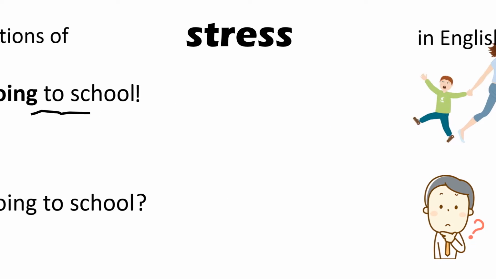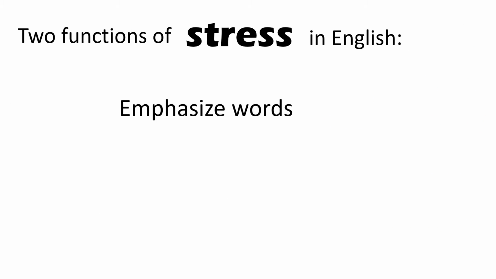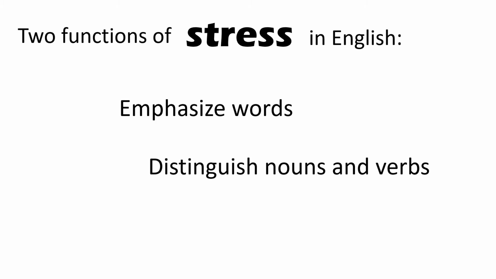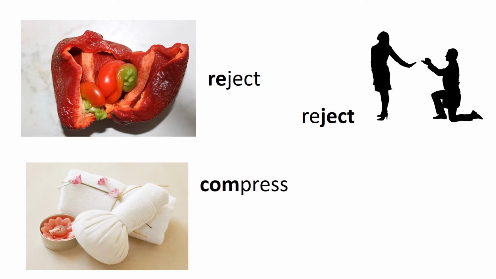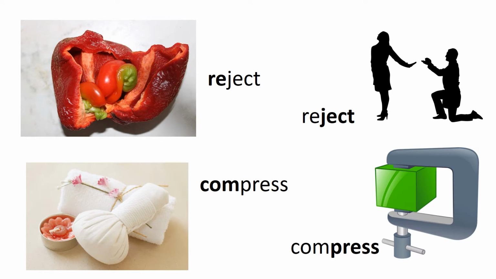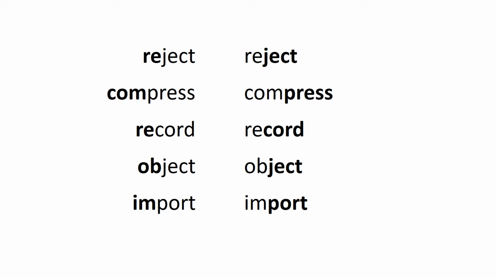In English, stress has other functions as well. For example, for some two-syllable English words, changing which syllable is produced with the most stress signals whether the word is meant to be understood as a noun or a verb. So, REject is a noun, but reJECT is a verb. COMpress is a noun, but comPRESS is a verb. The same pattern holds for record and record, object and object, import and import, contract and contract.